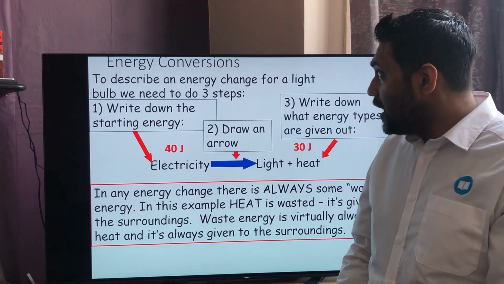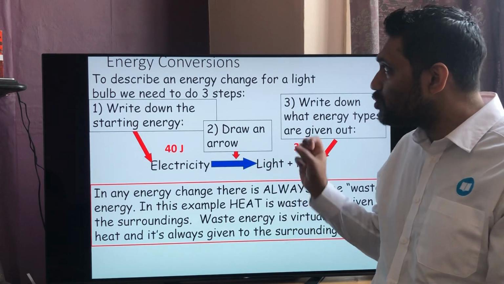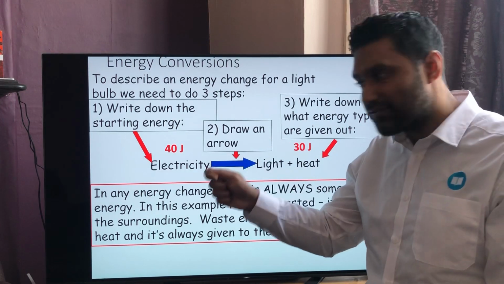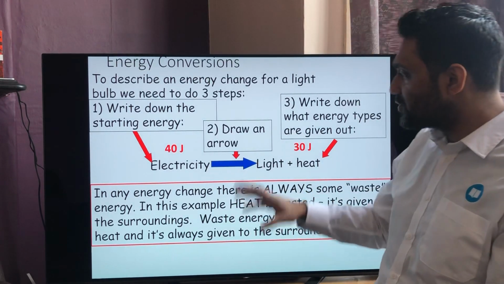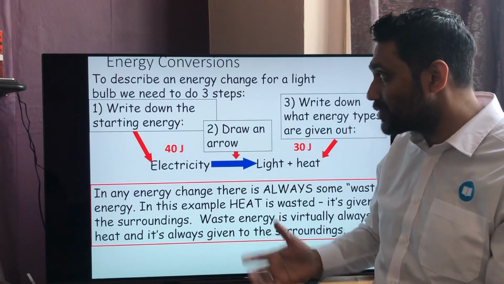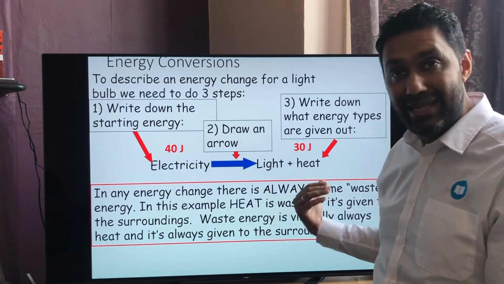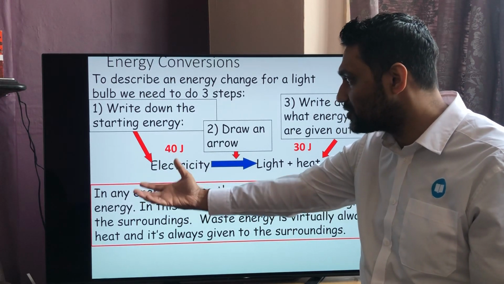Now, from our last lesson, we talked about energy, but we didn't really talk about how energy changes or transfers from one form to another. So the way we do this though is we always write down the starting energy. It's like a story. The story always has a beginning, it has a middle, has an end. So the story starts off, where did the energy start from? What was it started with?